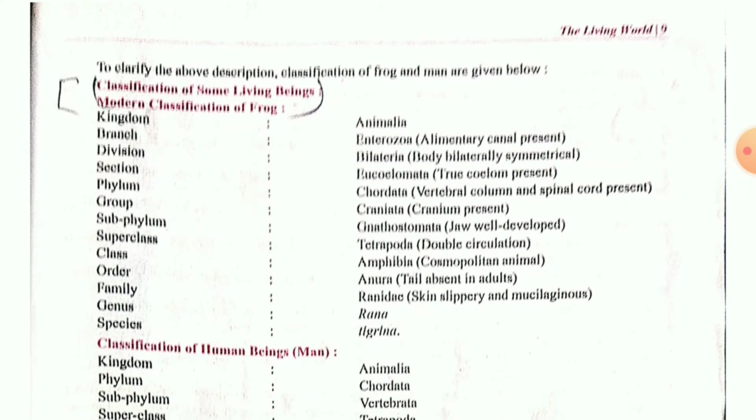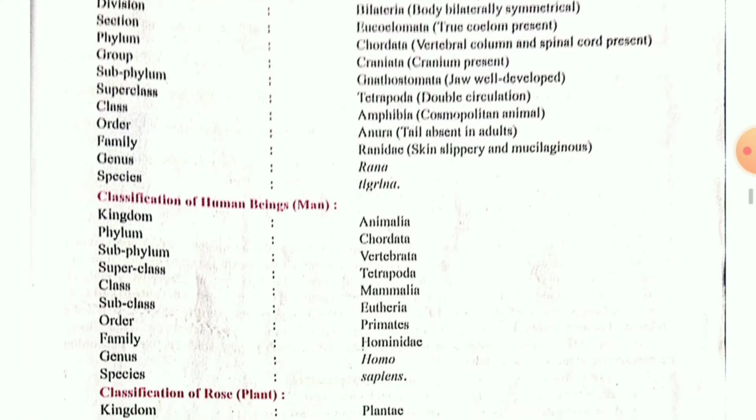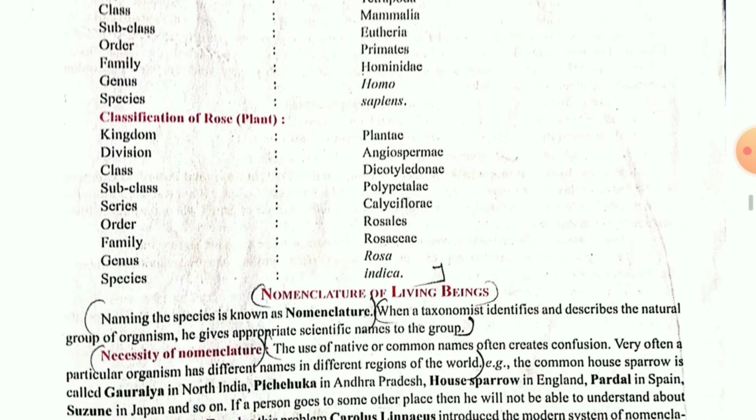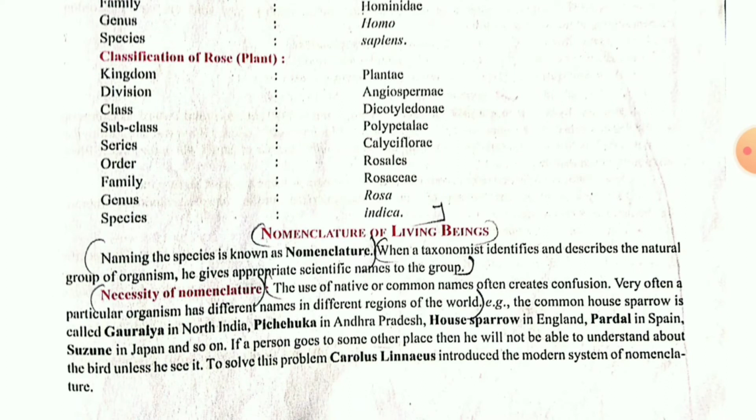Here some examples are given for certain organisms. Rana tigrina, that is the scientific name of your frog. About that, one description is given. Then Homo sapiens, that is human beings, for them also. Then Rosa indica for the rose plant. So in that manner you can go through what all the kingdoms, what all the phylums, what all the divisions, class, genus and so on.